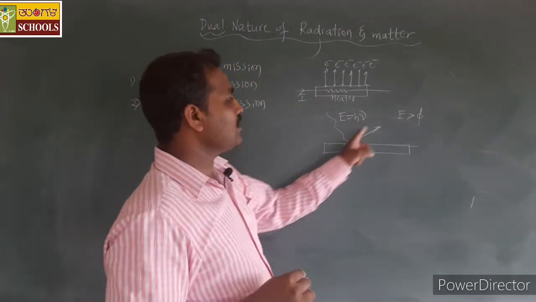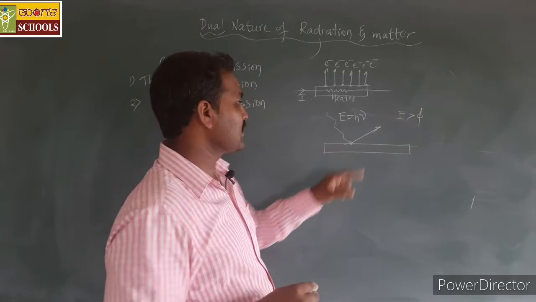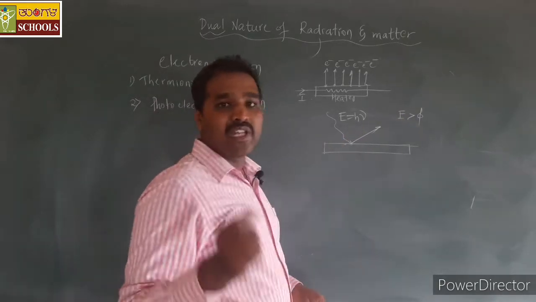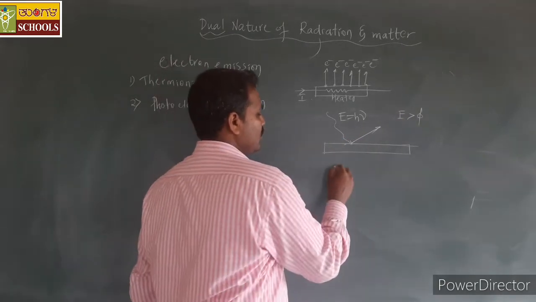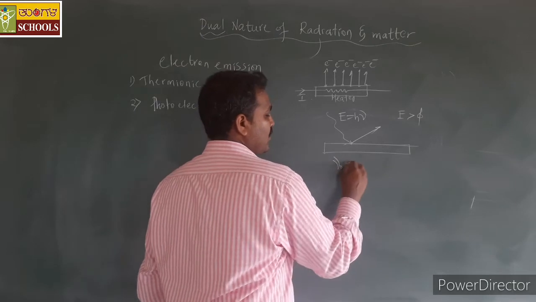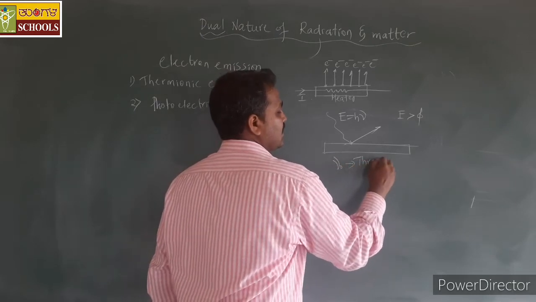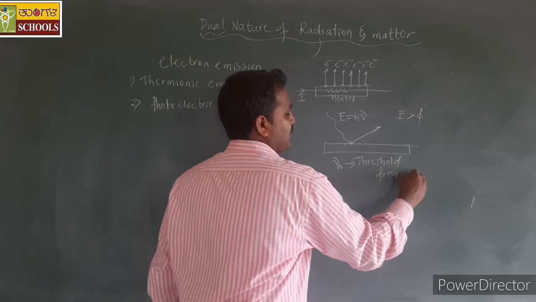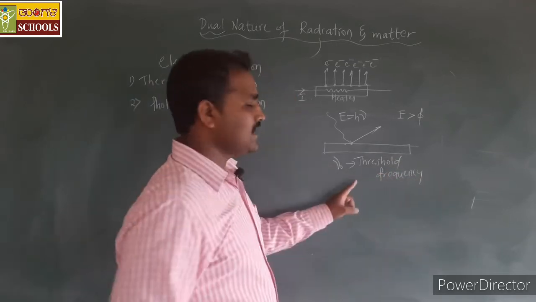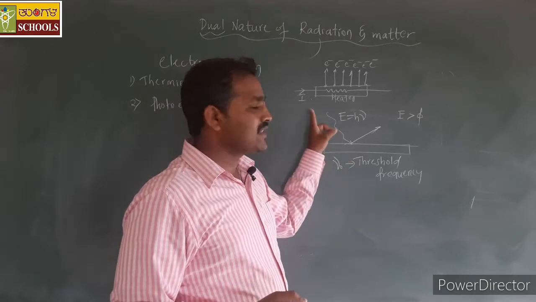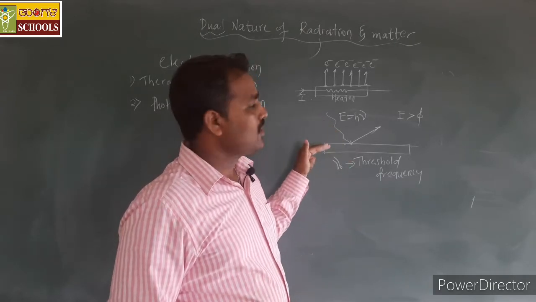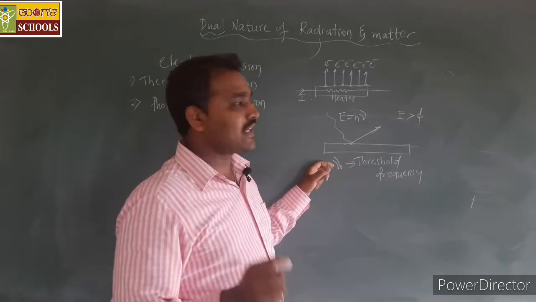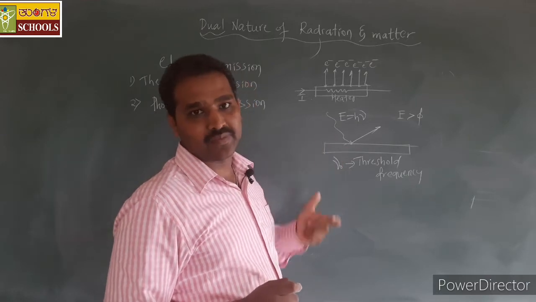To have the incident energy greater than the work function, the frequency should have some minimum value. That frequency we call nu naught, the threshold frequency. This is the minimum value of frequency of the incident light radiation on the metal surface so that the electron emission takes place.